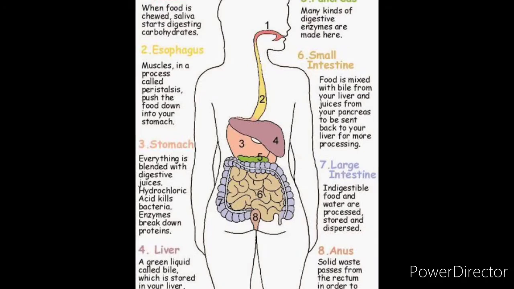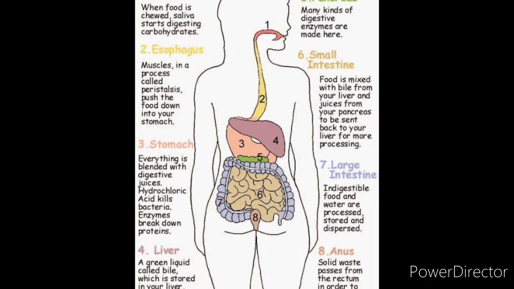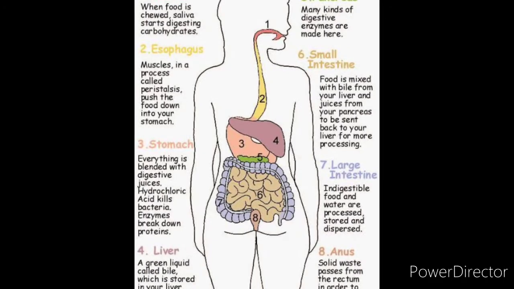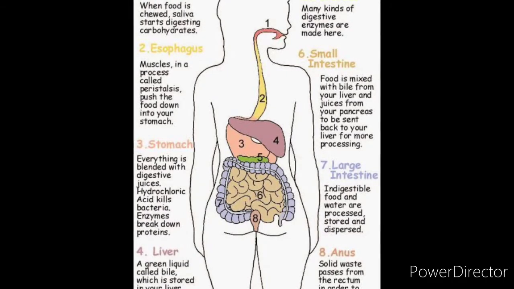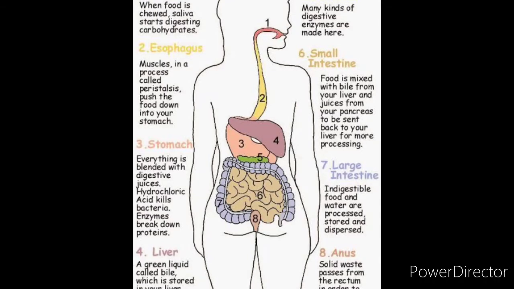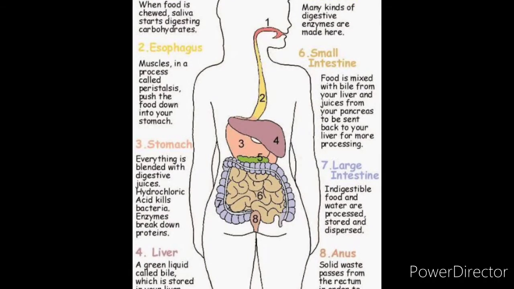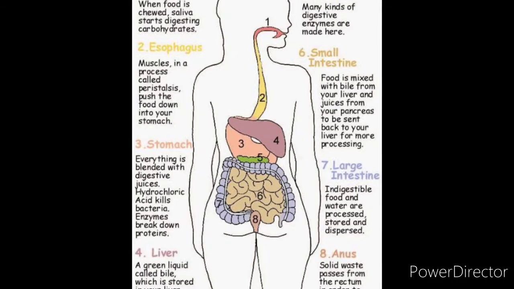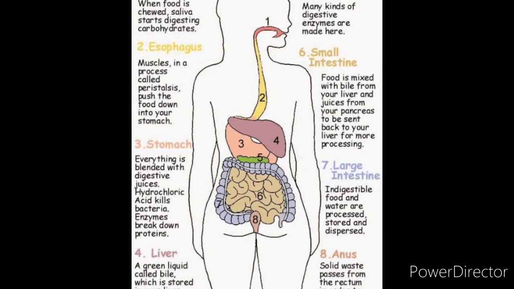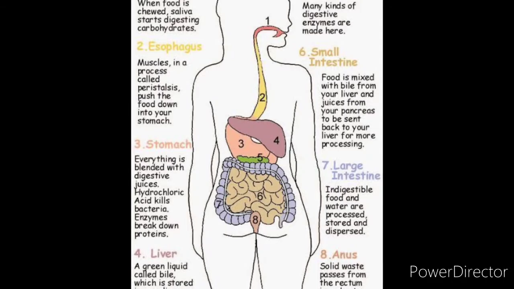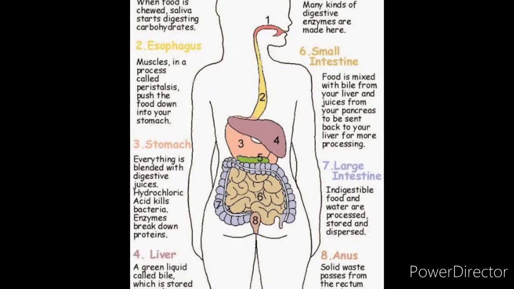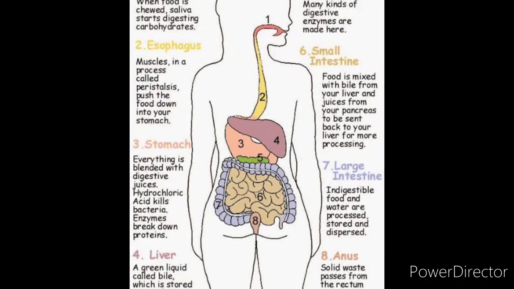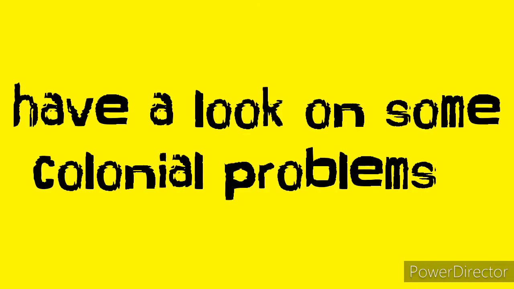The total structure is a tube-like structure, and it has different organs, and it will secrete different kinds of enzymes. Here at the small intestine region, it will secrete some intestinal juices, and the large intestine will help us with absorption of food and assimilation of food, and the waste materials will be sent out through the anus. Let us take a look at what happens in the stomach when food reaches there.